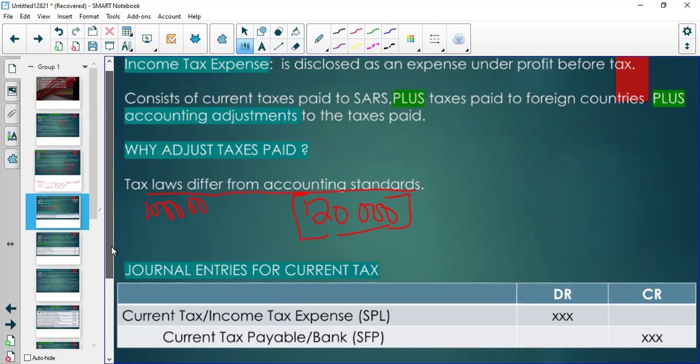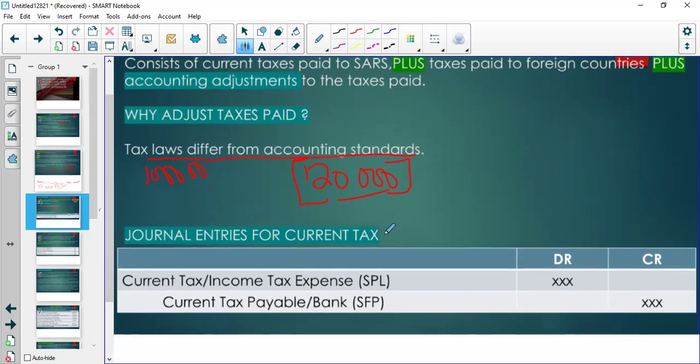Right, and one of the easy marks is for you to be able to know journal entries for current tax. So you calculate current tax, it's an expense, it's part of the income tax expense. So you can say current tax or income tax, because this is part of that. Right. So if you have paid that, it's going to credit your bank. If you haven't, then it's going to credit your current tax payable. So this is a current liability, right? Your current tax payable is a current liability all the time.